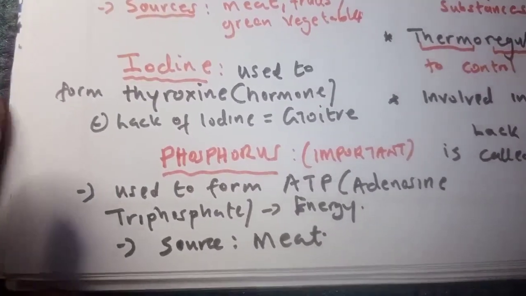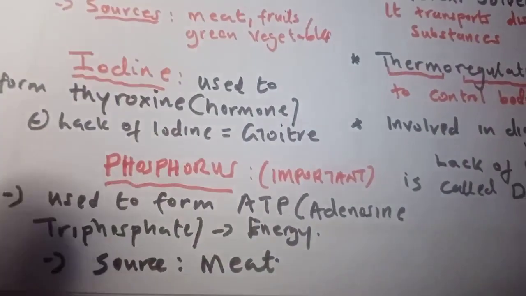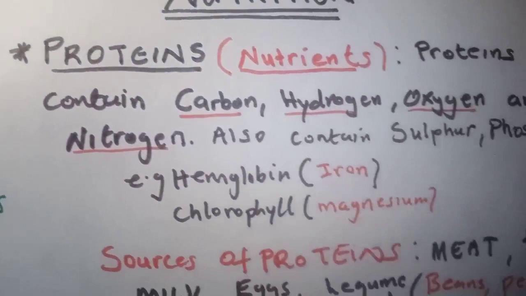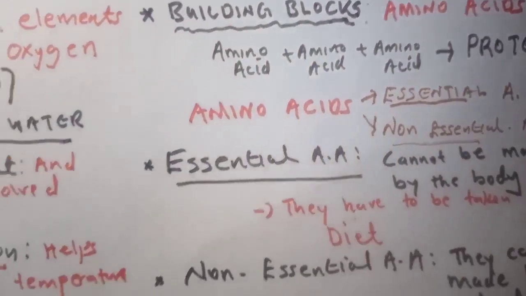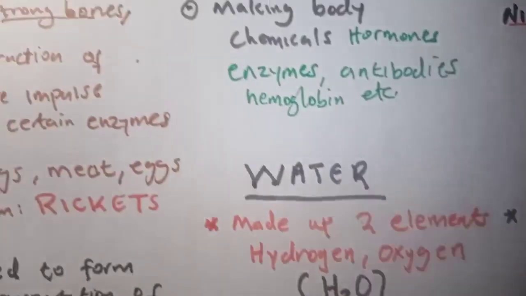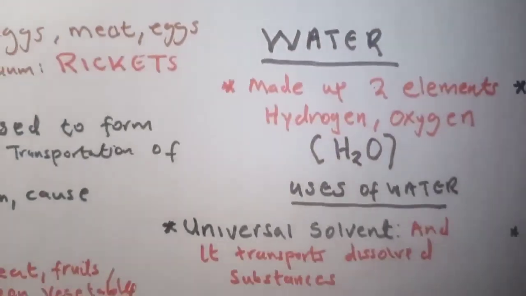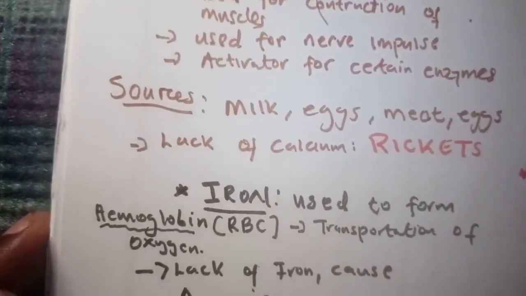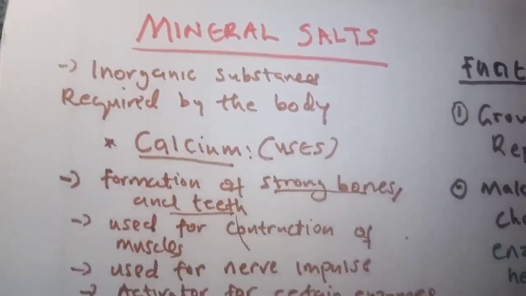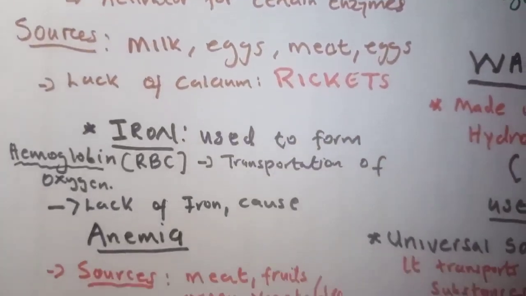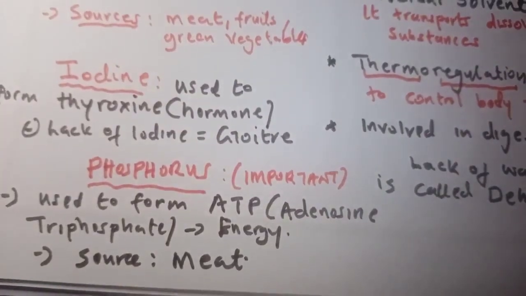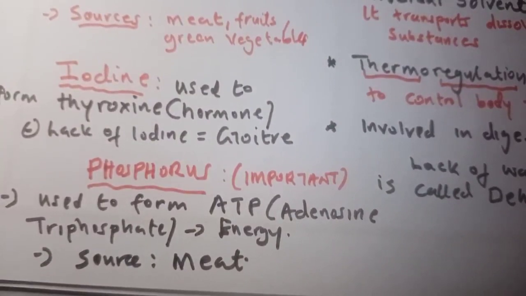I hope you've enjoyed this video. We've looked at nutrition, just a continuation. We started with proteins, sources of proteins, the building blocks of proteins, the functions of proteins. Then we looked at water and its functions, and we talked about some mineral salts like calcium, iron, iodine and phosphorus. In our next video, under nutrition, we are going to talk about vitamins and roughage.